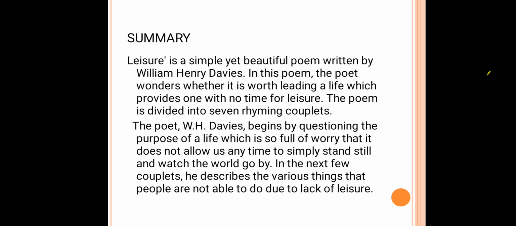The poem is divided into 7 rhyming couplets. Dear children, you all know this poem is arranged in the way of couplets. Here, the poem is discussing the busy life of a human being. And he also described the importance of nature in this poem.